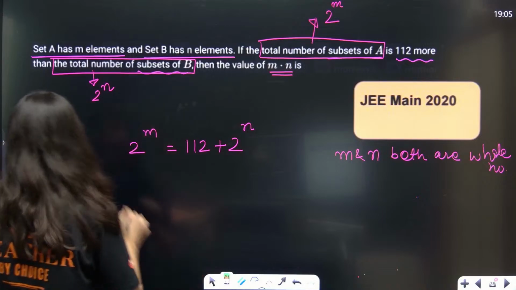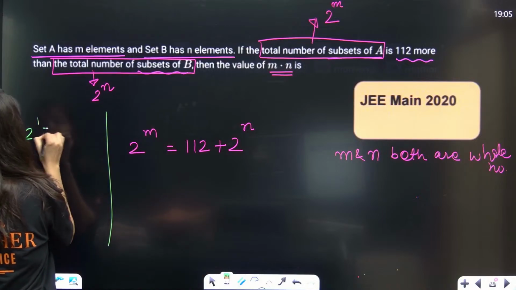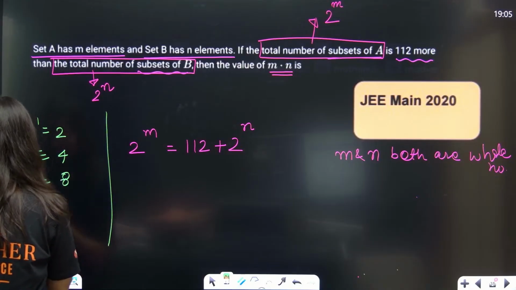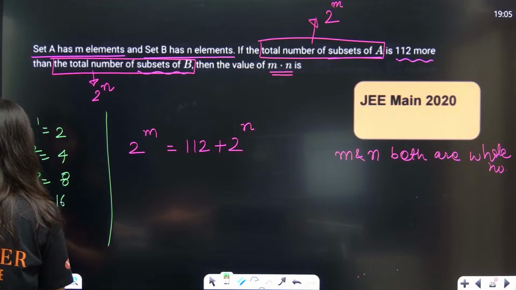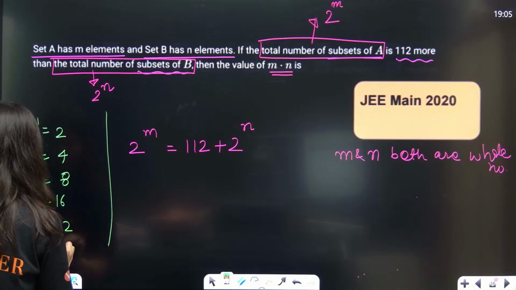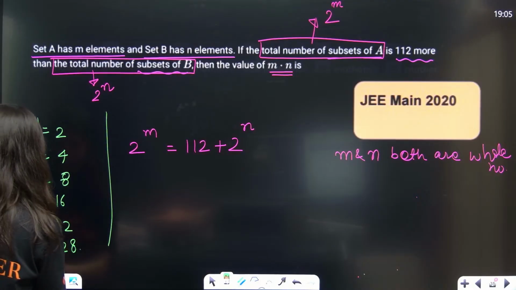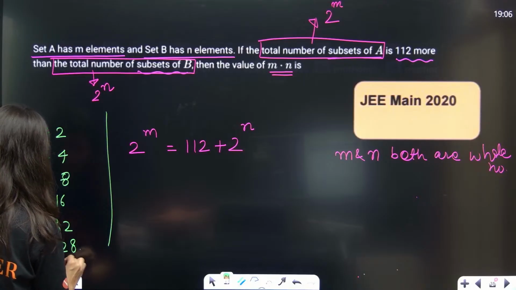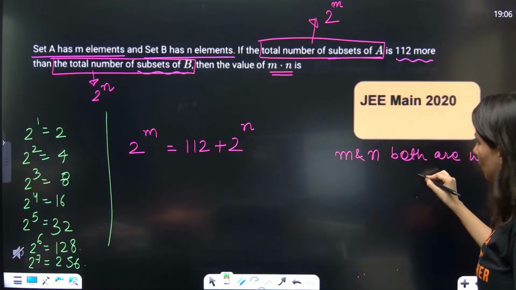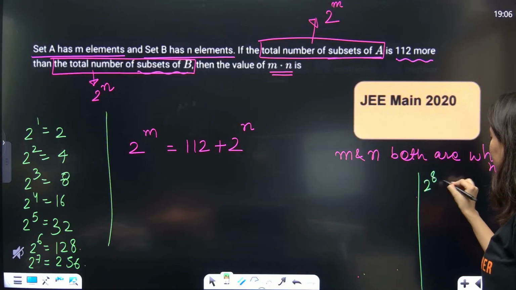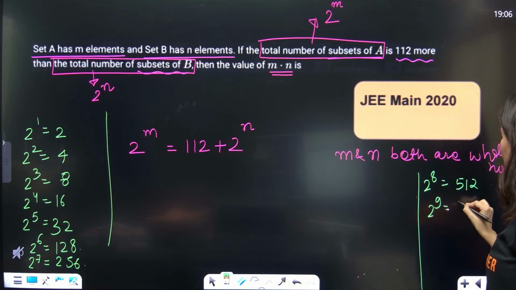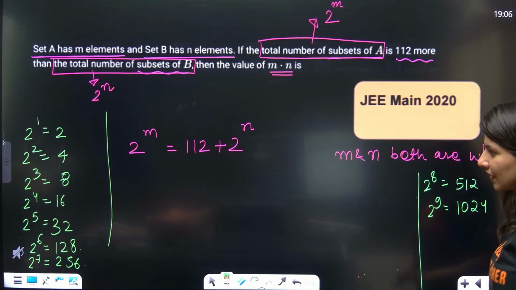So 2 power 1 is 2, 2 power 2 is 4, 2 power 3 is 8, 2 power 4 is 16, 2 power 5 is 32.